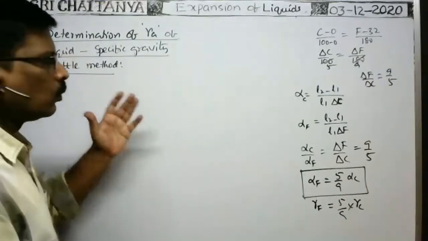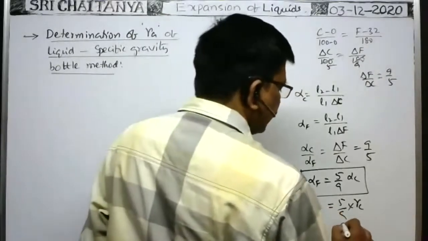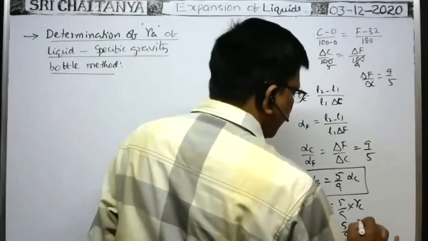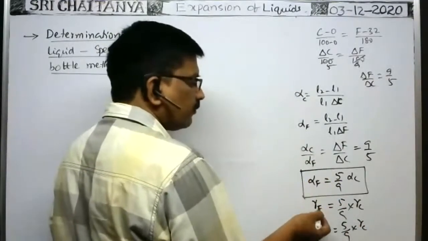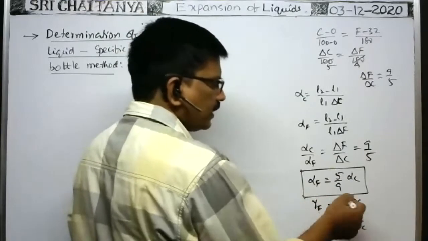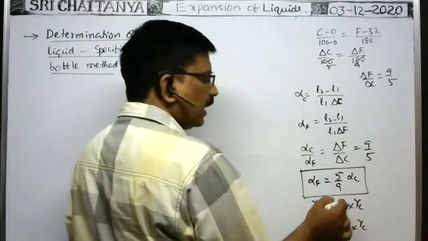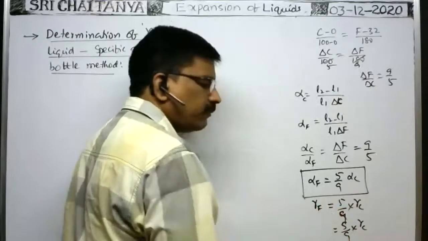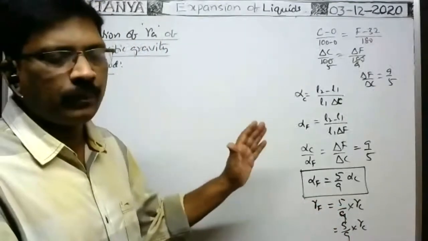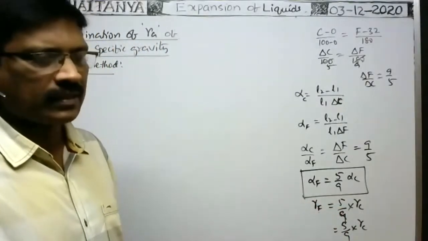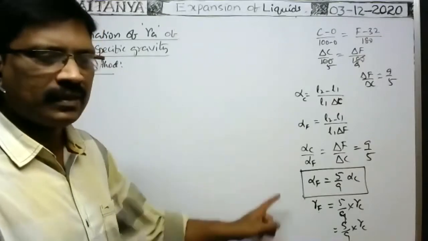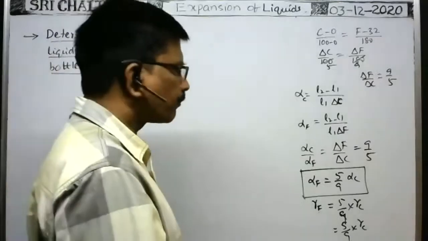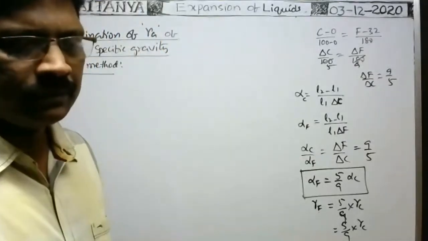Similarly, if the coefficient of real expansion of the liquid in centigrade scale is gamma C, then the coefficient of real expansion of the liquid in Fahrenheit scale is gamma C multiplied by 5 by 9. That gives the gamma F value. So this is a very, very important point. Yesterday I would have explained it in the note points, but I forgot. This is also an important one, 5 by 9.